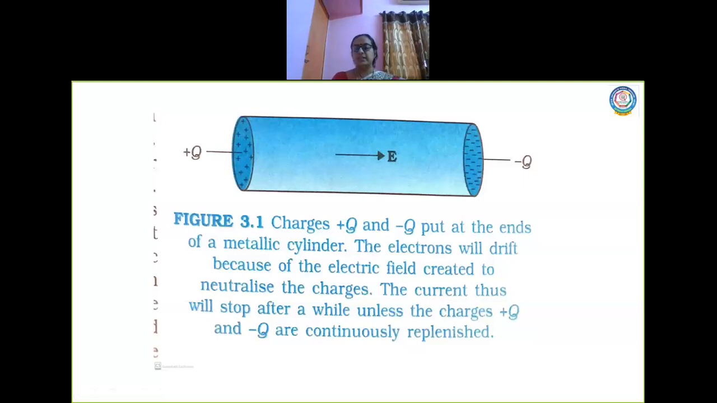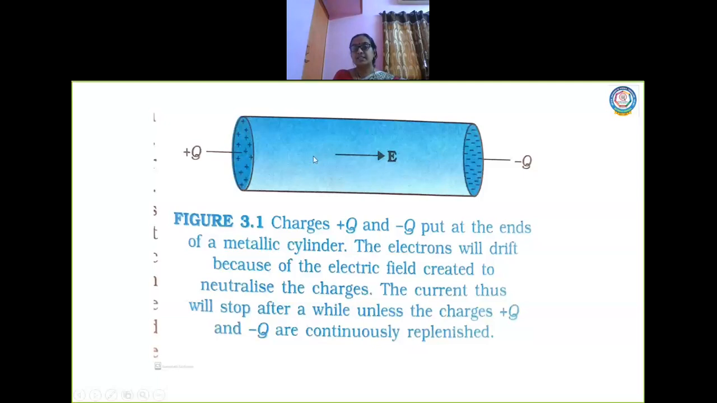Will there be an electric field created? Yes or no? Definitely there will be an electric field created. So an electric field is created which moves from positive to negative. Look at the direction of the electric field now. The direction of the electric field will be from plus Q to minus Q.